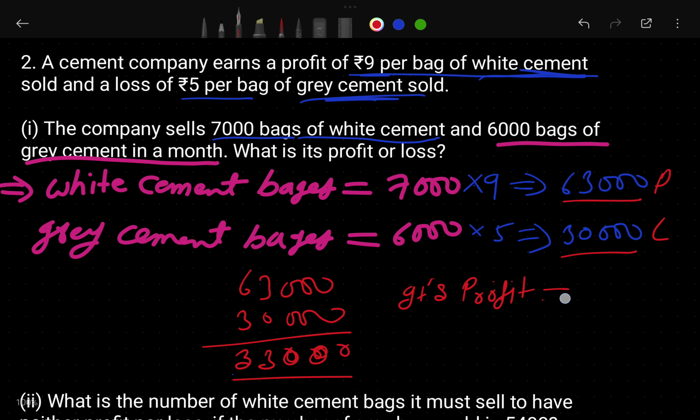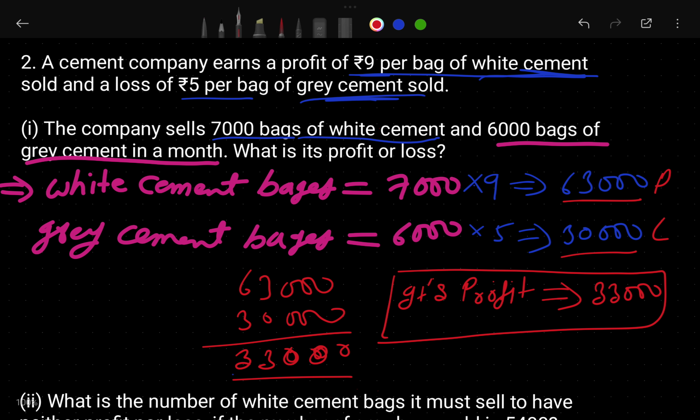How much profit is it? It is total 33,000 profit. So this is our answer. Okay, is it clear? Why did I subtract? Because its profit is that much, loss is that much.